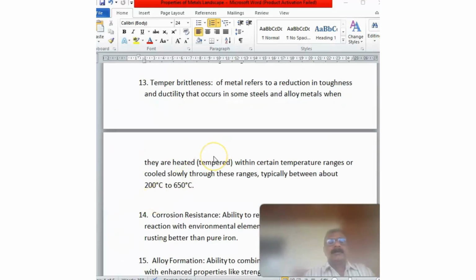Next is temper brittleness. This is the reduction in toughness and ductility that occurs in some steel and alloy metals when they are tempered or cooled down slowly between 200 degrees centigrade to 650 degrees centigrade.